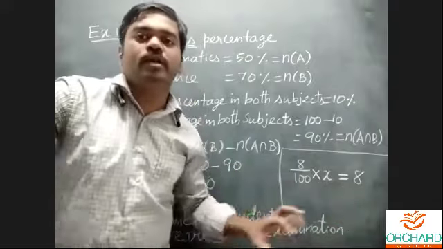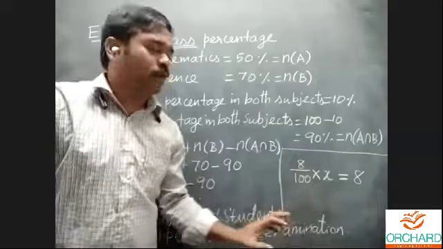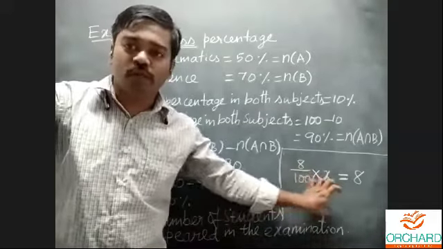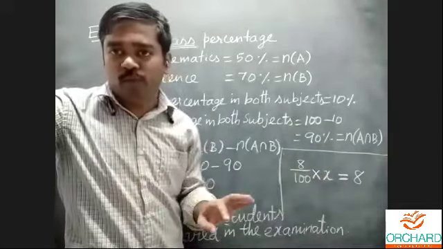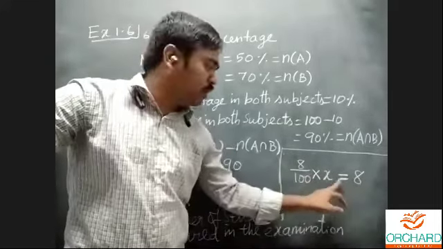Just think about this example, which is for your understanding purpose. 8% of total, I don't know the total. What is the total amount? The 8% of total amount is equal to 8. Then what is the total value?